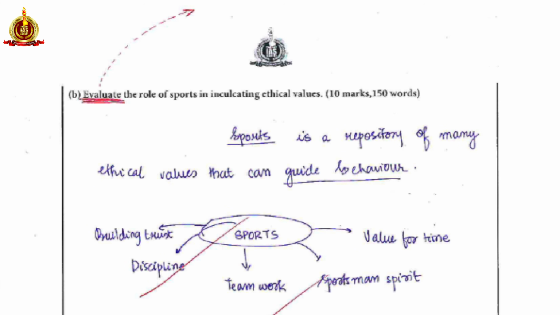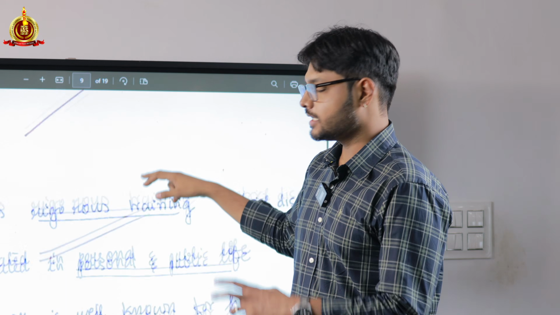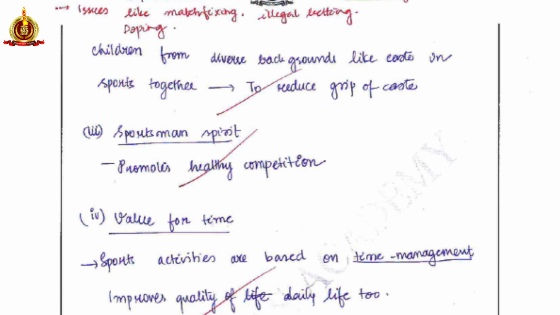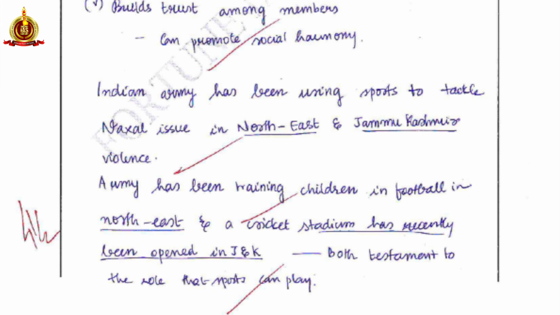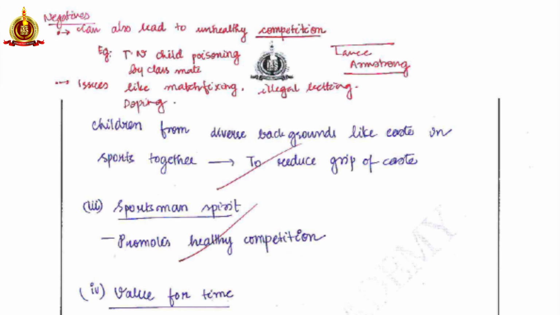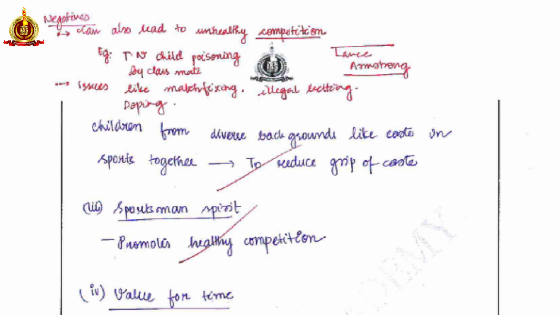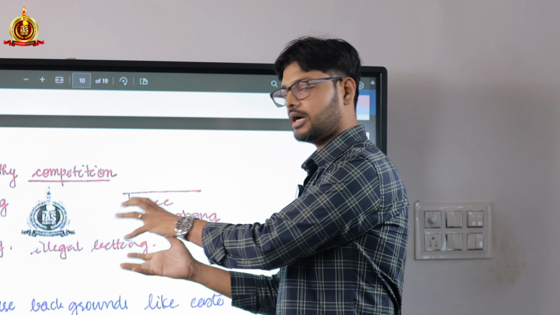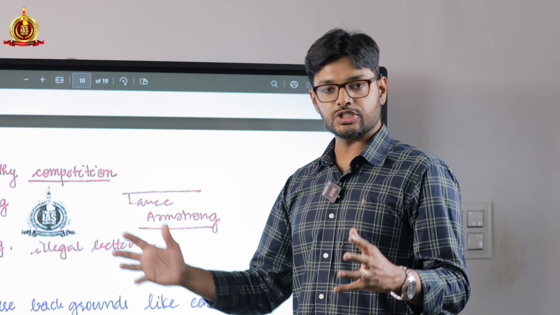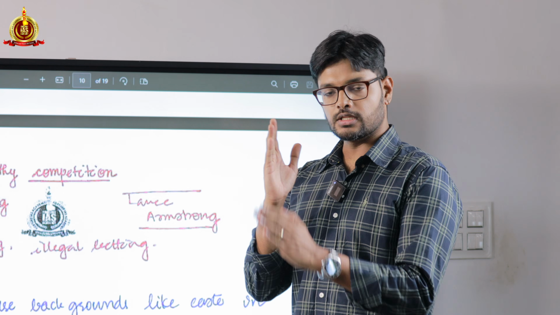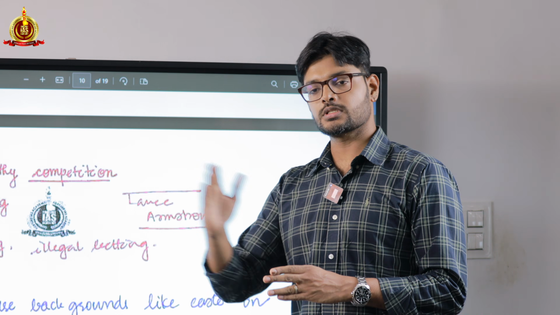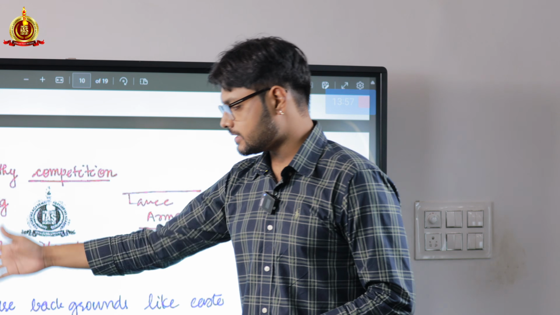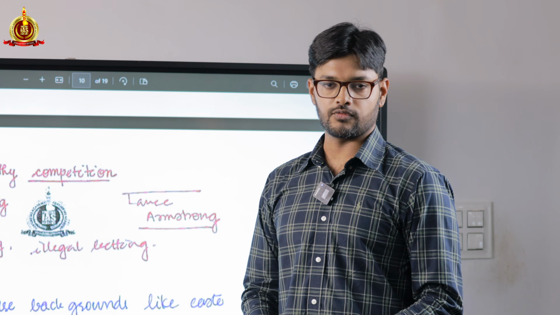The word is evaluate. So you can also write in the second page of your answer the problems associated with sports. When I say the problems associated with sports, see, this is something that she wrote during the feedback. Negatives. Sports can lead to unhealthy competition. There can be problems like doping, match fixing. Now, please understand, this part of the answer should not be a lion's share of the answer. The lion's share of the answer should always be the positive aspect of sports in inculcating values. But this can be second page, 20 or 25% of your answer.